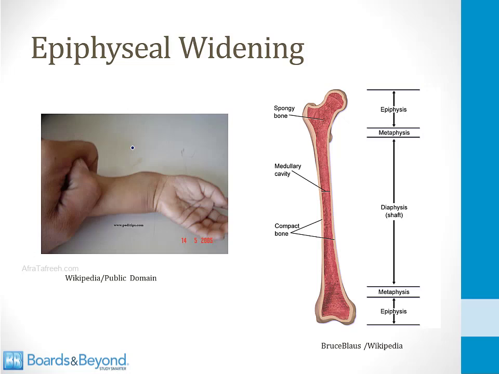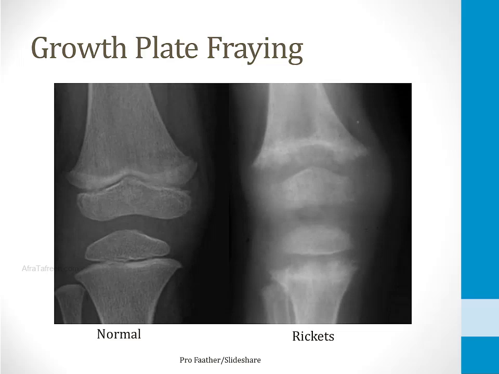Here's a picture of epiphyseal widening. You can see this child's wrist is swollen. That's because the epiphysis is accumulating osteoid. The growth plates in children with rickets can become abnormal. On the left side of the screen is a normal growth plate. On the right side of the screen is one from a patient with rickets. You can see that the growth plates are much wider than normal. You can also see that the bones are frayed and irregular. This is all evidence of rickets.